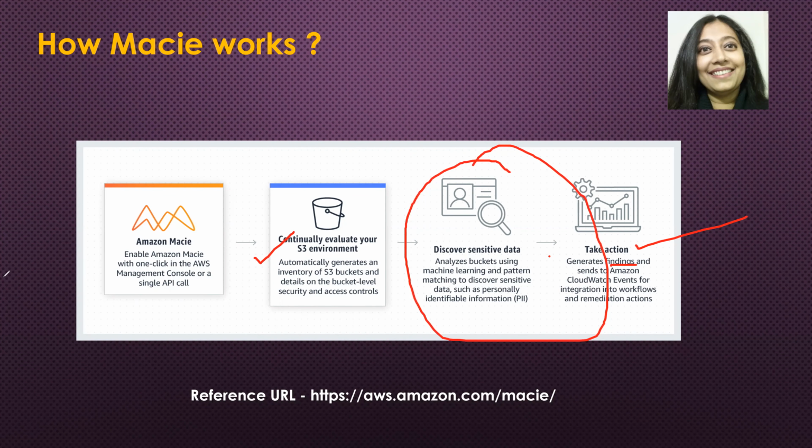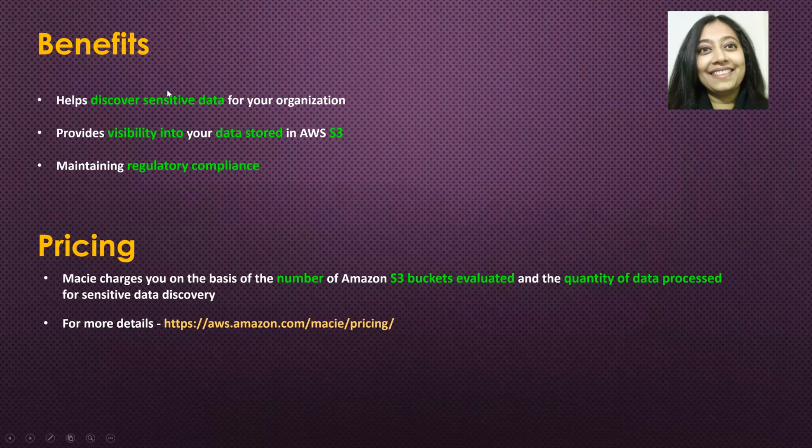Okay, so let's continue. What are the various benefits of Macie? I think this is pretty obvious. First is, of course, to discover sensitive data. Secondly, it provides visibility to your data that is stored in S3. And of course, it helps you to maintain any regulatory compliance. Now, how does the pricing work? Macie charges you on the basis of the number of S3 buckets that are evaluated and the quantity of data processed for sensitive data discovery.